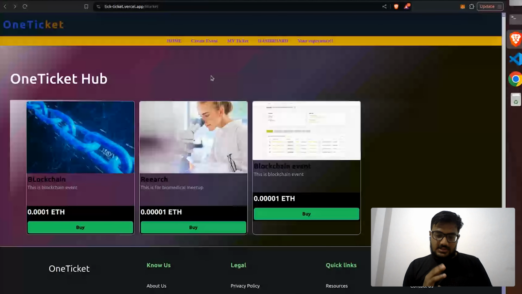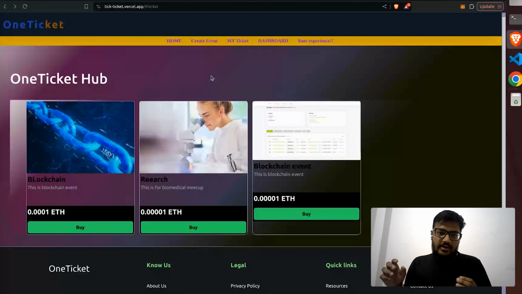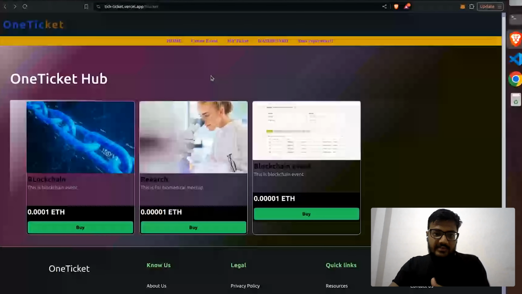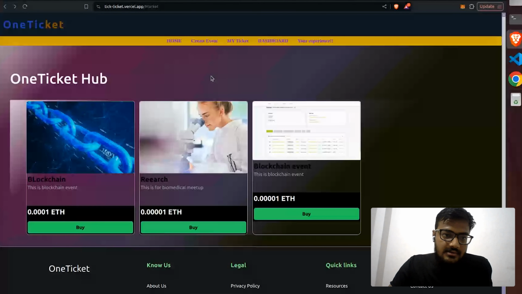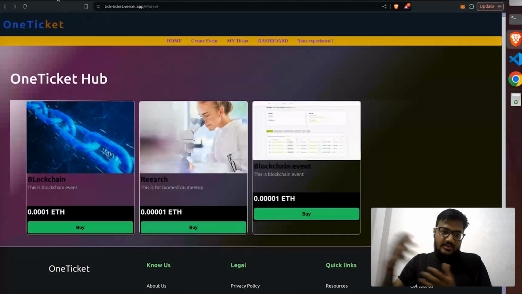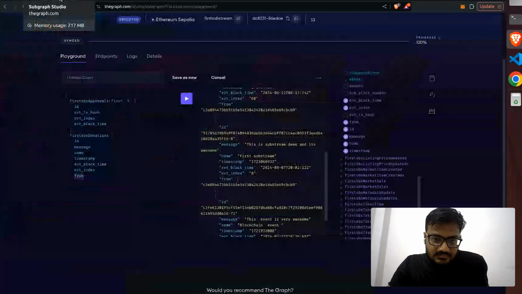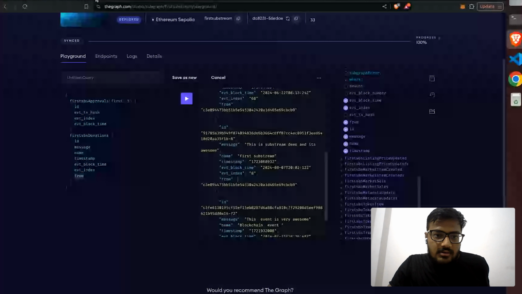For example, let's suppose you are querying the data from the subgraph only, without any use of the substream. If you get the query from the subgraph in, let's suppose, 1.4 seconds, then you will get the query with the help of the substream, by integrating the substream and the subgraph, in around not much but impactful, 1.1 seconds, something like that. It's much better than the subgraph. It's just the upgraded version of the subgraph, you can say that. So that's all, and I hope you guys enjoyed.